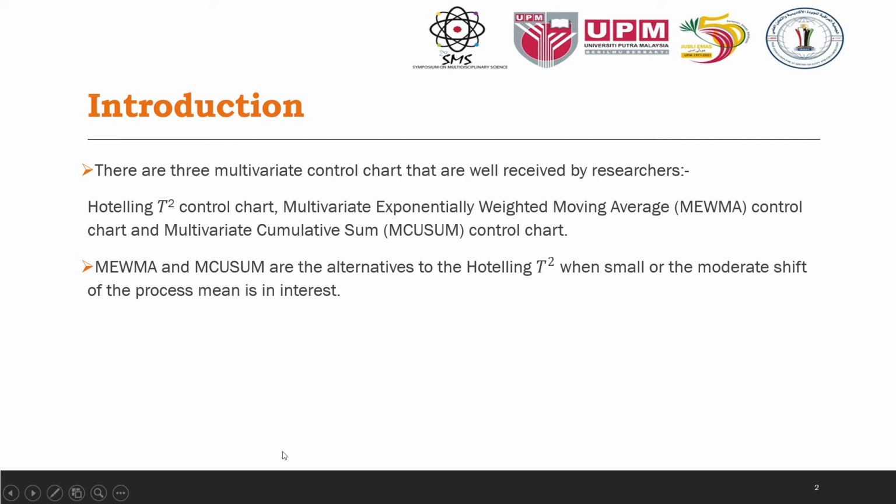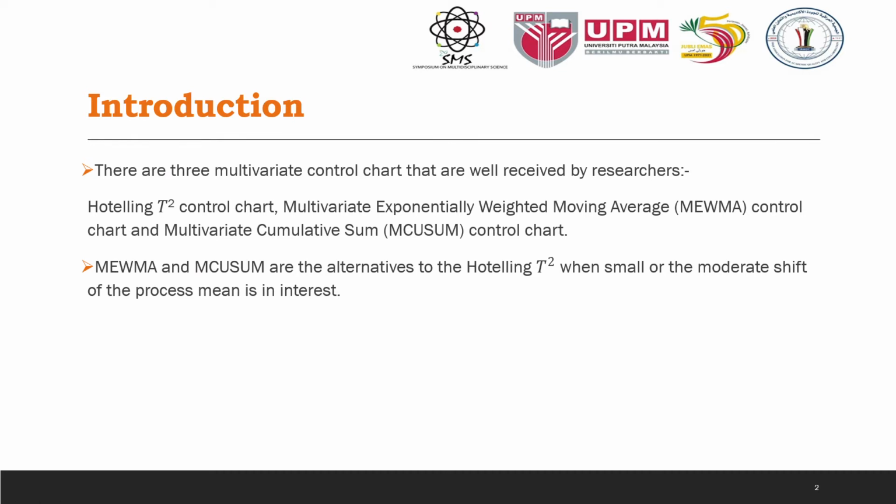First of all, let me introduce the most established and well-received multivariate statistical control charts by the researchers. The first one, we call it the Hotelling T-square control chart. The second one is the multivariate exponentially weighted moving average, or MEWMA, control chart. And the third one is the multivariate cumulative sum, or MCUSUM, control chart.